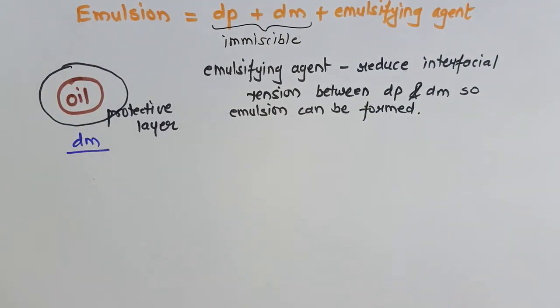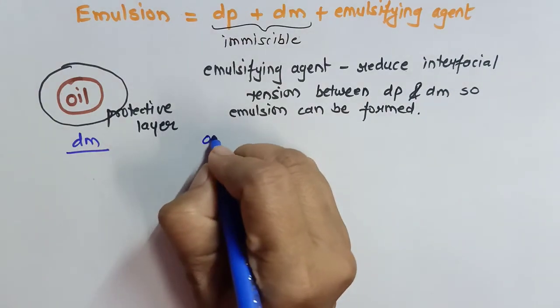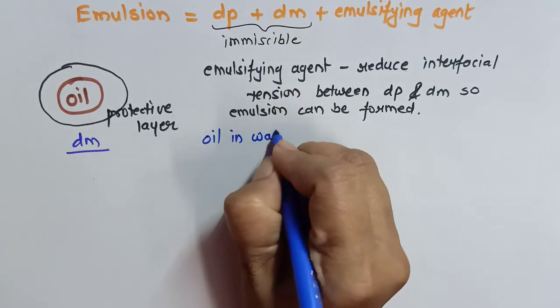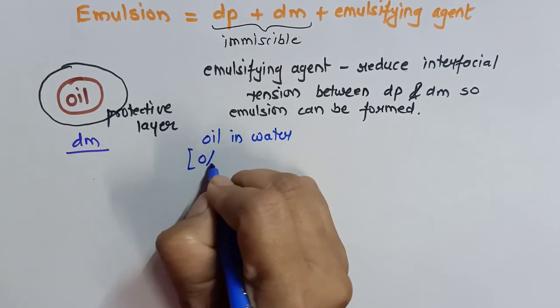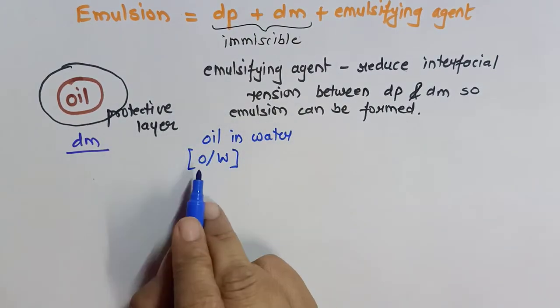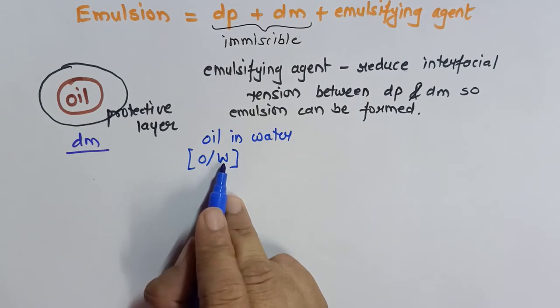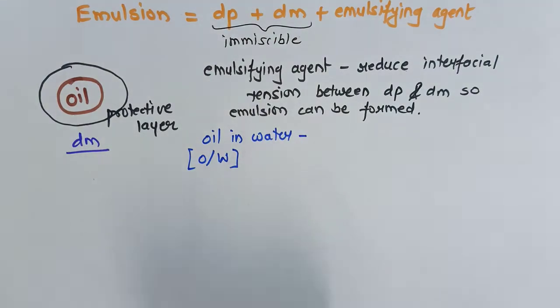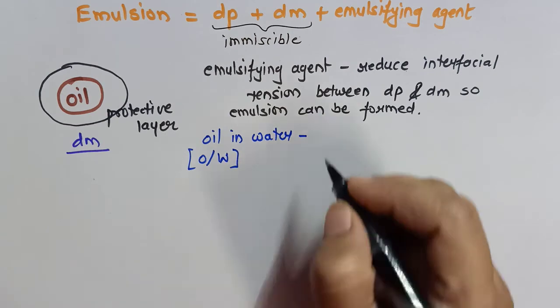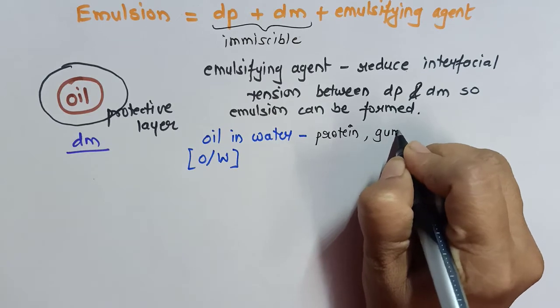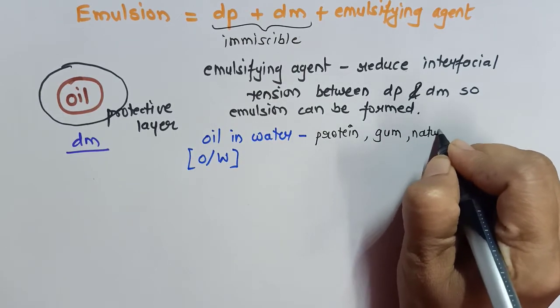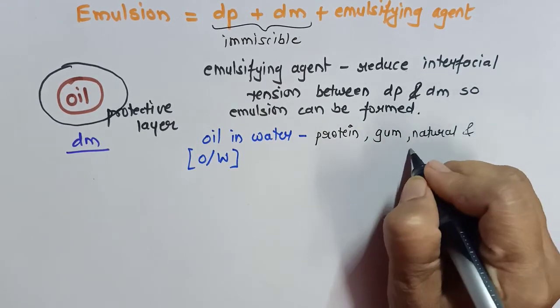Now the question is, is the emulsifying agent the same for oil in water or water in oil type? No, these are different. For oil in water type of emulsion, we can represent this by O/W. The first part will represent DP and the second one represents DM. So for the type of emulsion oil in water, we can use emulsifying agent like protein, gum, natural and synthetic soap, etc.